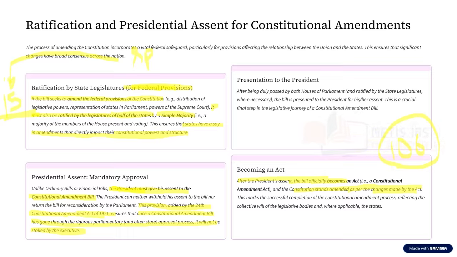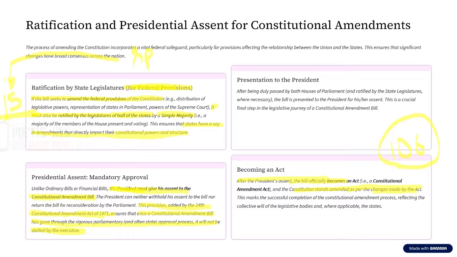Now, having studied the four different types of bills, that is ordinary bill, money bill, financial bill, and constitutional amendment bill, let us try to recall the important difference. An ordinary bill can be introduced either in Lok Sabha or in Rajya Sabha. A money bill can be introduced only in Lok Sabha. A financial bill can be introduced only in Lok Sabha. A constitutional amendment bill can be introduced either in Lok Sabha or in Rajya Sabha.